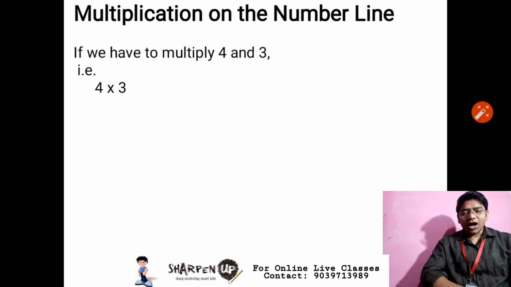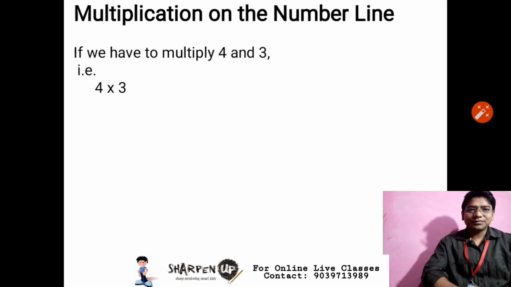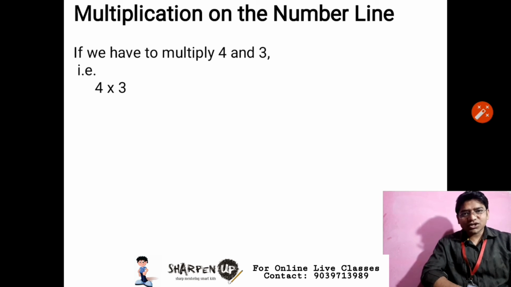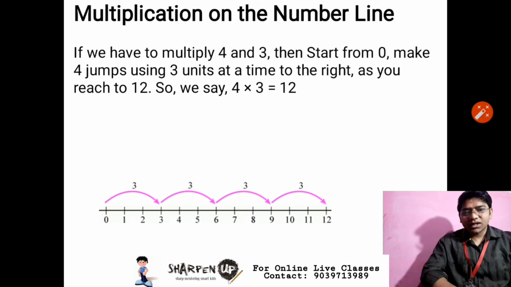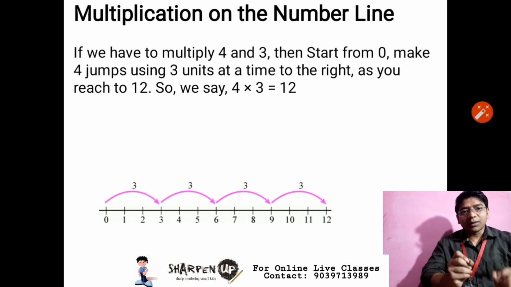Now we will learn how to multiply whole numbers on the number line. This is also very easy. Suppose we have to find the multiplication of 4 and 3 on the number line. We will start from 0. Yes, unlike addition and subtraction, whenever we find the multiplication, we start from 0, and here 4 will represent the number of jumps and 3 will represent how much unit distance we have to take.